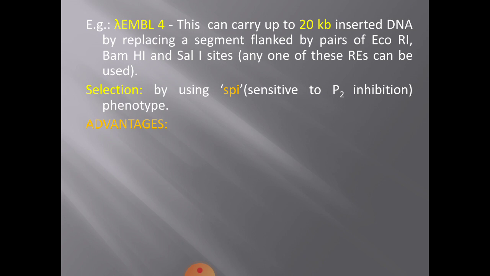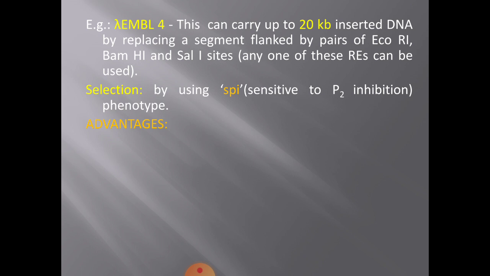Such change from SPI plus to SPI minus will enable recombinant cells to infect cells that carry P2 prophage. So such cells are used as host cells for cloning experiments with these vectors.